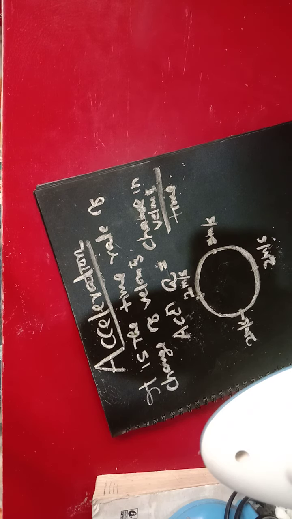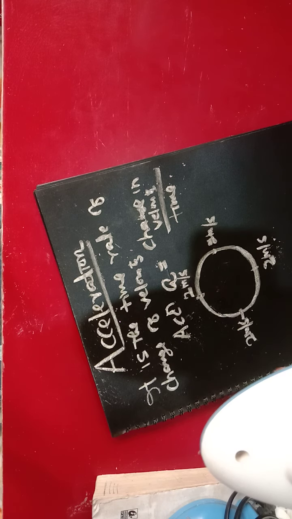How do you know it is not accelerating? Okay, but there is no change in speed, but there is a change in velocity. You are finding a change in velocity here. The velocity changes, no doubt, but the speed is not changing here. Why? Because the speed is 2 meter per second everywhere. At every position you find the same speed, but at every position you find a change in direction.